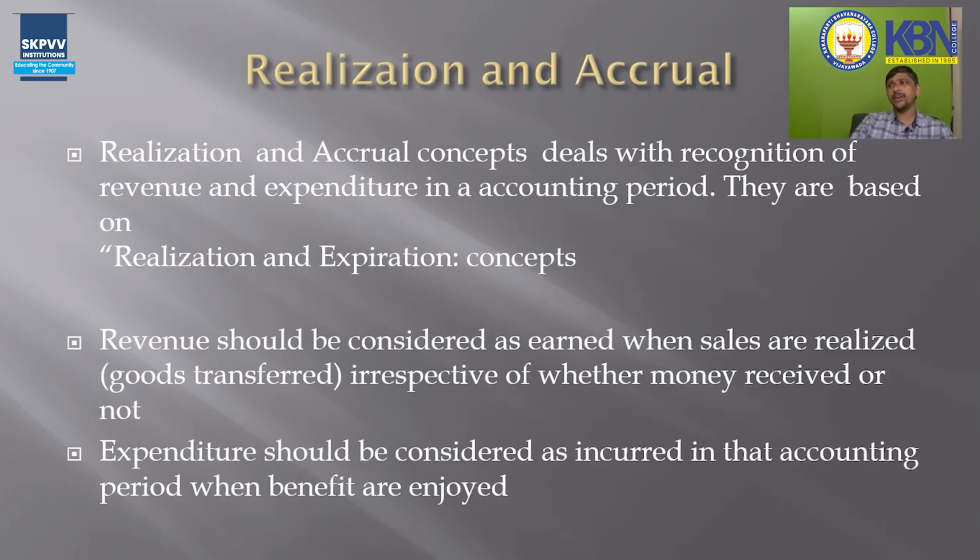in our business we are following the mercantile system. It means we include both cash transactions and credit transactions. Of course, 90% of present business transactions are on a credit basis, and very few are on a cash basis. That's why, when the goods are transferred on the date, we have to consider the revenue as earned.